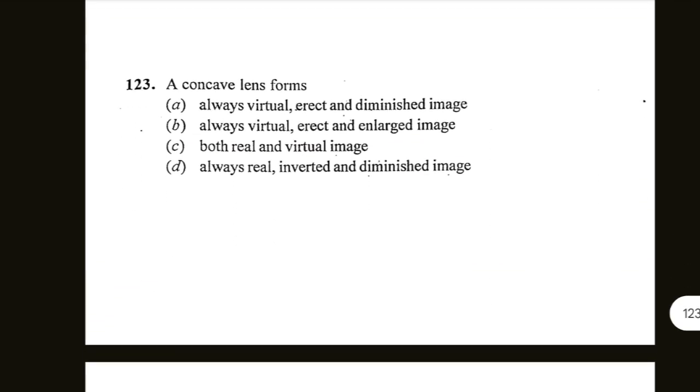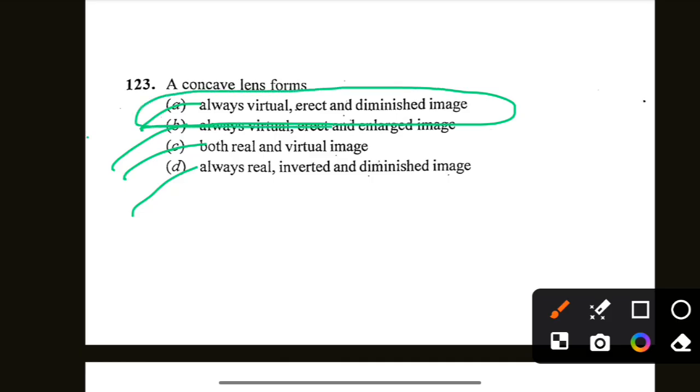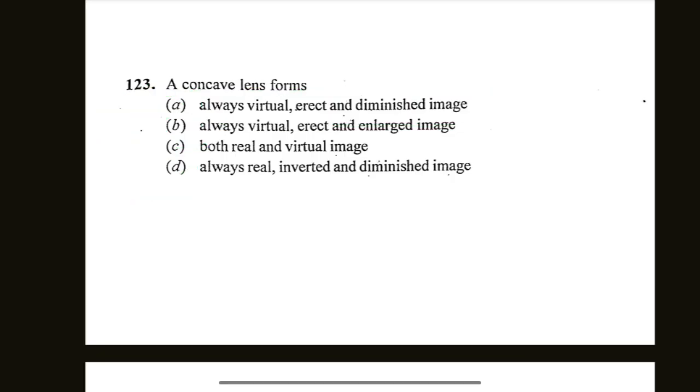Next is concave lens forms. Options: always virtual, erect and diminished image; always virtual, erect and enlarged image; both real and virtual image; always real, inverted and diminished image. Option A is correct. A concave lens forms always virtual, erect and diminished image.